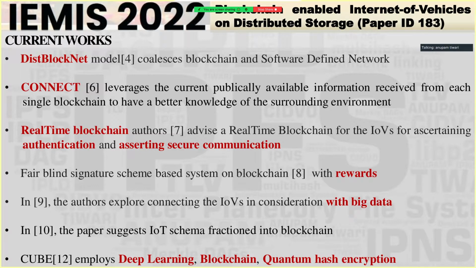So these are a few of the current works that I have discussed in my paper, and I'll not discuss all these papers, but I'll give the basic crux that all these models have given out absolutely good, absolutely unique models to associate Internet of Vehicles and blockchain. But as I said, the storage part is absolutely left to the cloud, absolutely given to third parties, which should not be the thing. If we are looking for blockchain exploitation, blockchain characteristics, then we have to go ahead for not just decentralization in the blockchain, but also everywhere in the associated domains.